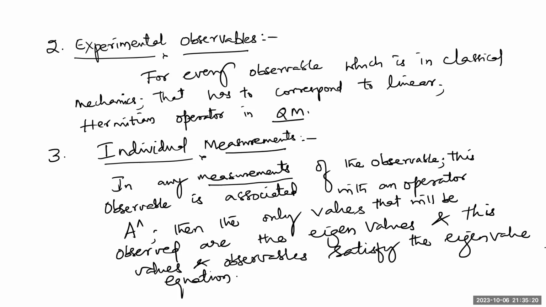Okay, the fourth one. Now the fourth postulate is regarding the expectation values of measurements, and how there is any chance of collapsing of the wave function. We have seen the wave function in the first postulate, right?